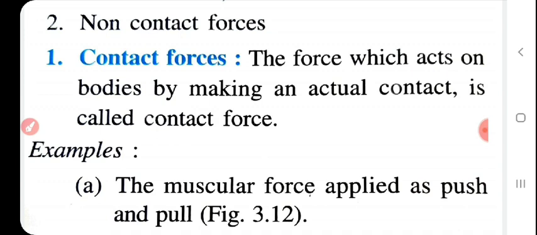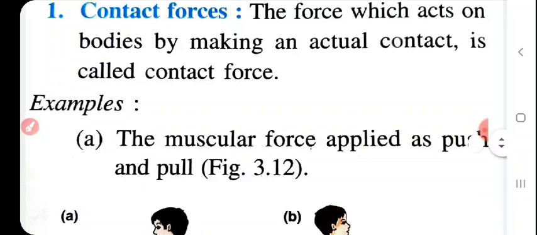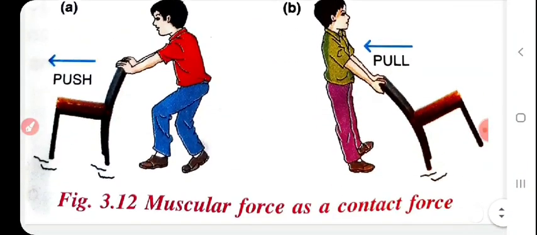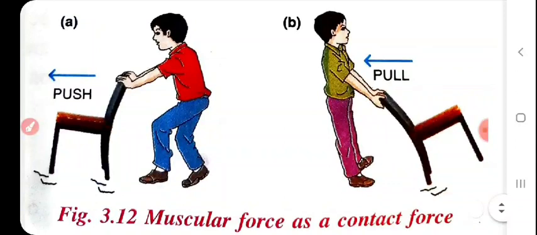Another form of force, the muscular force, is also applied. The muscular force applied as a push or pull is shown in the figure, showing how the force is in contact with the object.